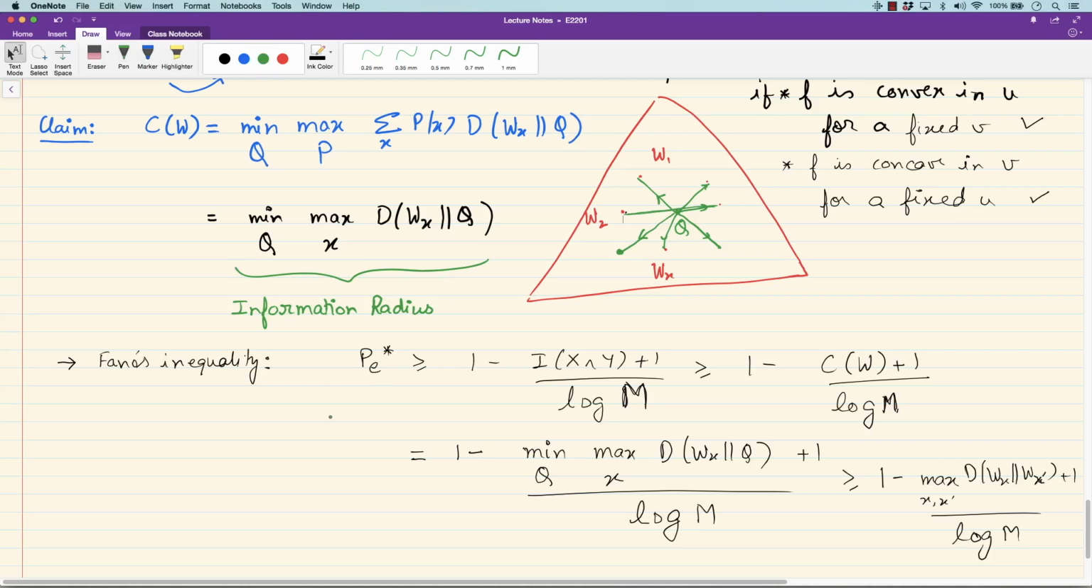Okay. So to conclude, this information radius interpretation of capacity can be used in Fano's inequality and at many other places. This essentially provides a family of lower bounds on capacity. For any fixed q, you will get a lower bound on capacity. All right. This is the first application of the variational formula that we saw. In the next video, I'll show you another application of a variational formula. Namely, I'll derive Pinsker's inequality from this variational formula. See you in the next lecture.